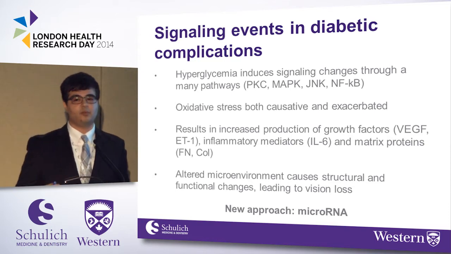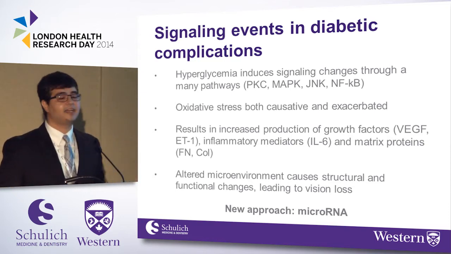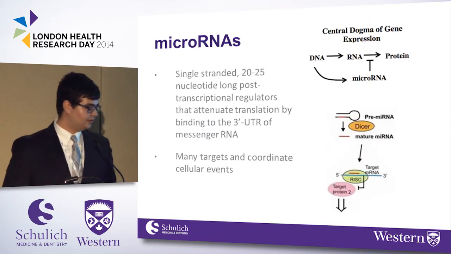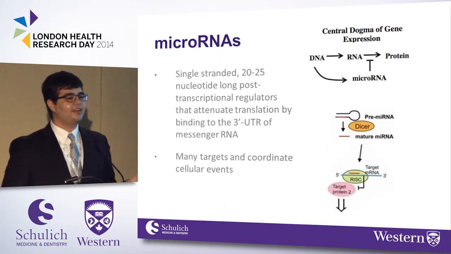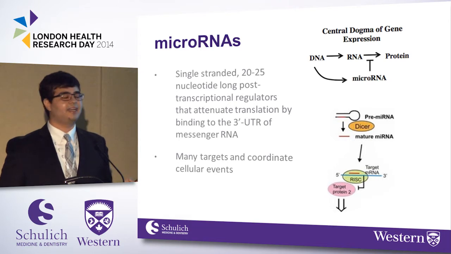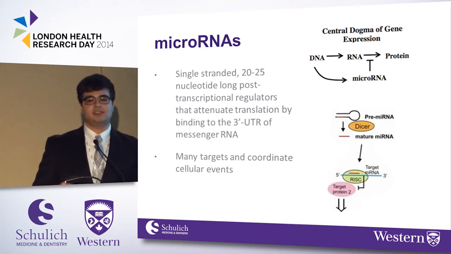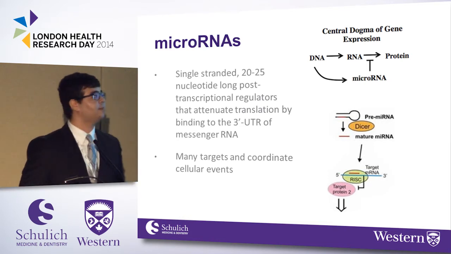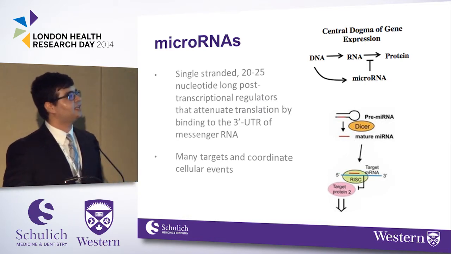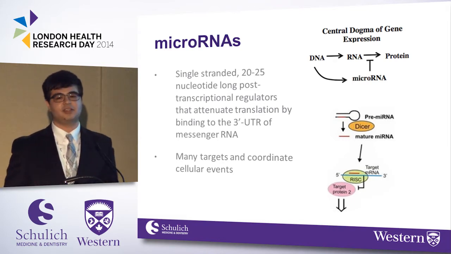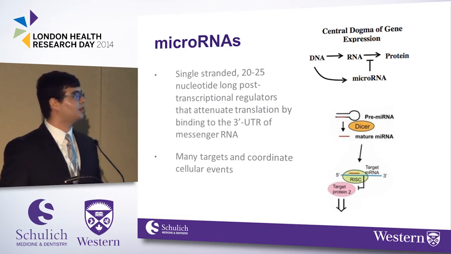And in our lab, one way we've looked at trying to regulate these factors is by looking at microRNAs. So what are microRNAs? They are typically 22 nucleotides long, and they are post-transcriptional regulators. They typically target genes for repression, okay? And in the central dogma of DNA, I like to think that they inhibit in between this translation step from RNA to protein. And they can either cause inhibition of translation or full degradation of the RNA molecule.